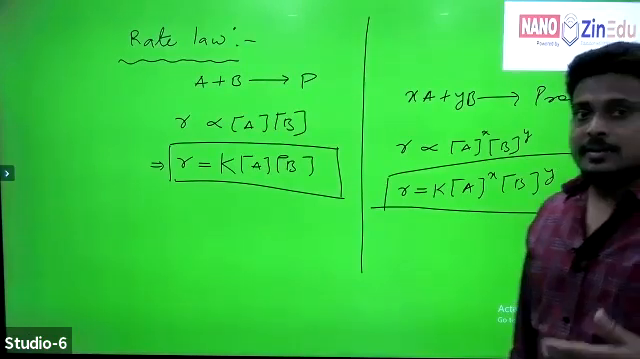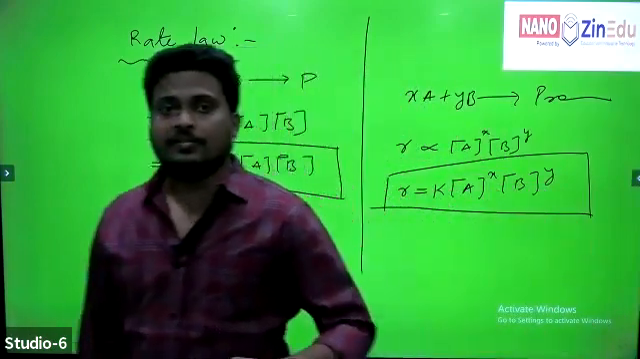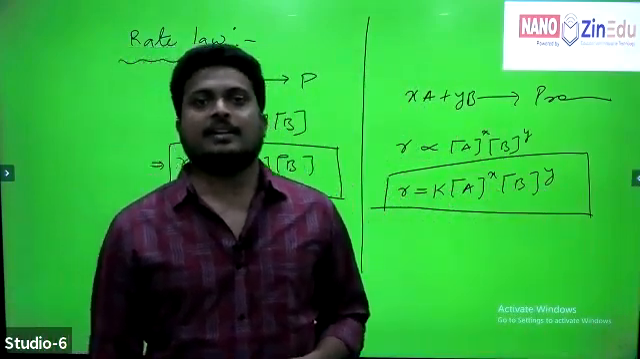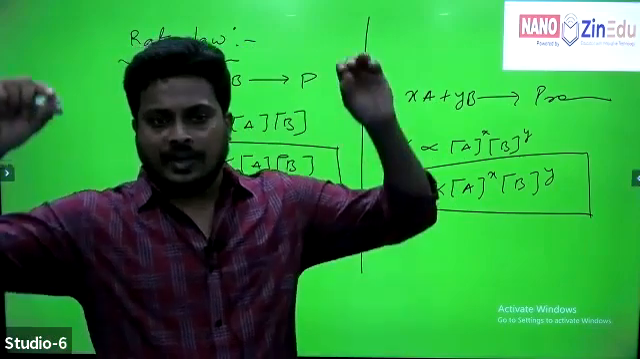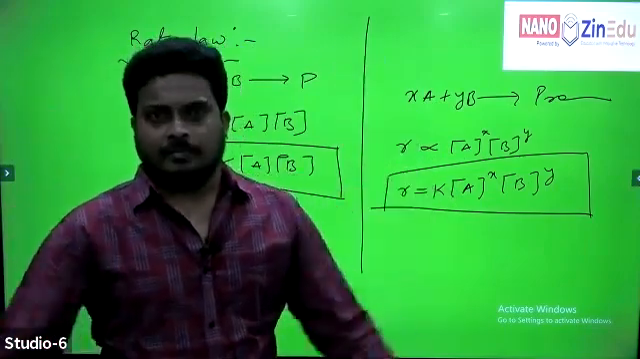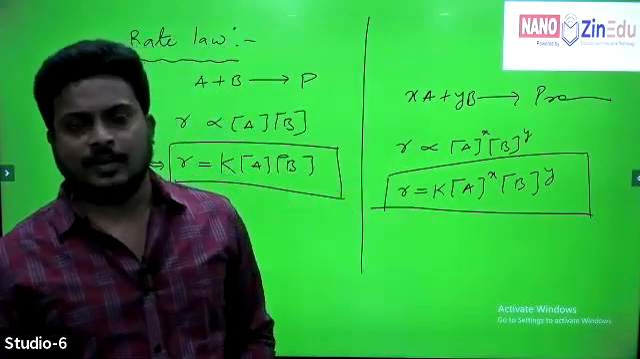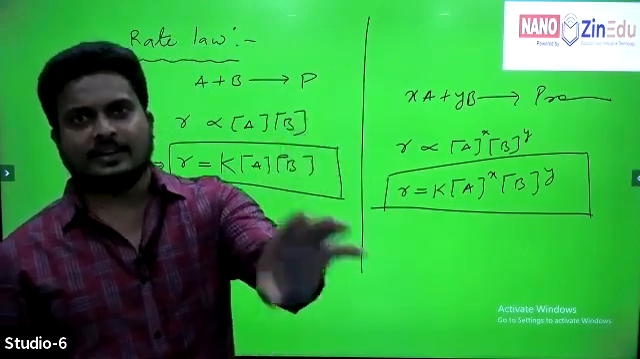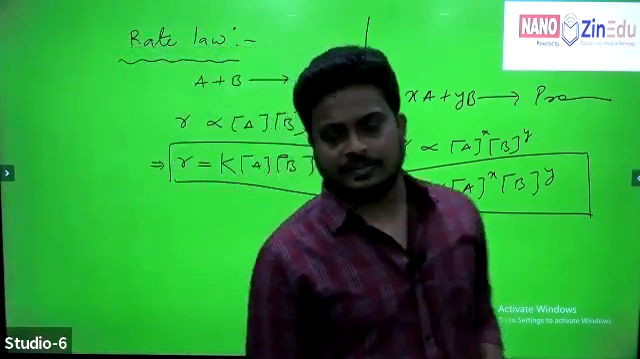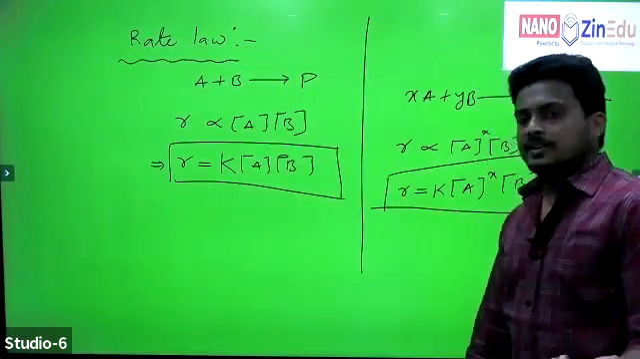From the rate law, we can calculate the order of reaction. If we want to calculate the order of reaction, we must write the rate law. Only then can we calculate the order of reaction. What is meant by order of reaction?